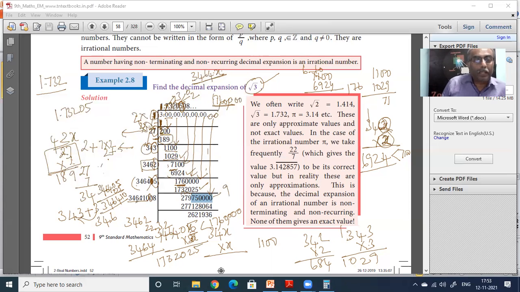How many digits are you having here? Now 1, 2, 3, 4, 5, 6, 7. Now you are having 7 digits here. What you have to do now? 346410x into x must be less than how much? 27,975,0000. Okay. 1, 2, 3, 4, 5, 6, 7 numbers are there. 34,64,010 something.